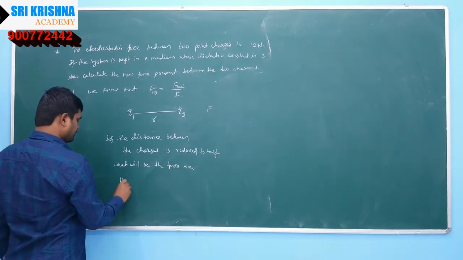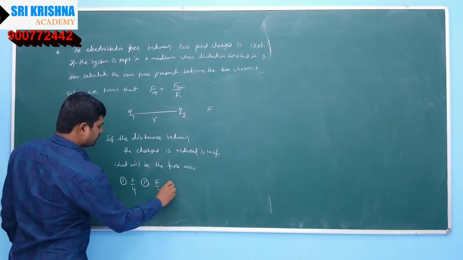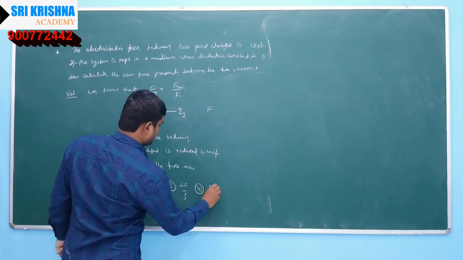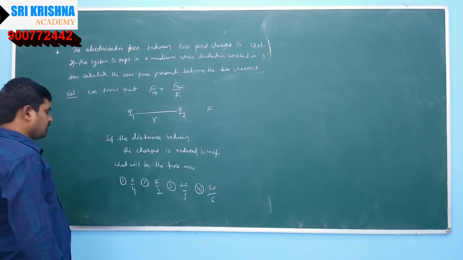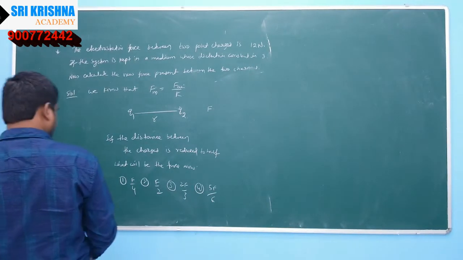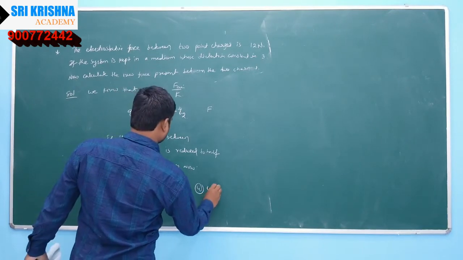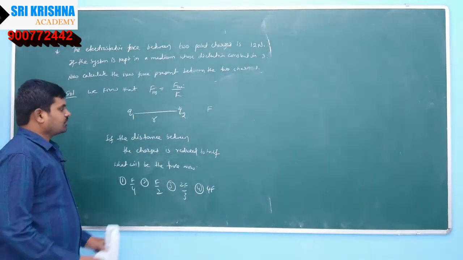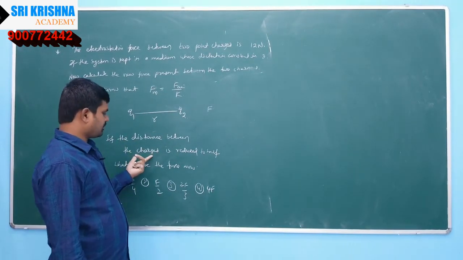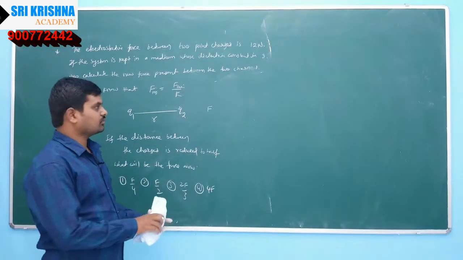Now, the options: F by 4, F by 2, 2F by 3, 5F by 6, 4F. See, so if the distance between the two point charged particles is reduced to half, then what will be the force now?